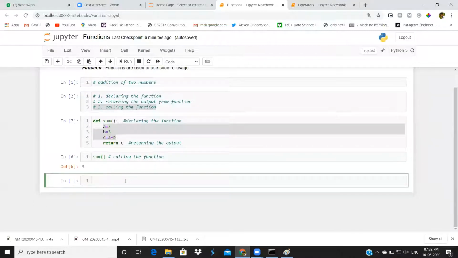In functions, we have 4 types of functions. Each function is allocated some special task. Let me note that down here.